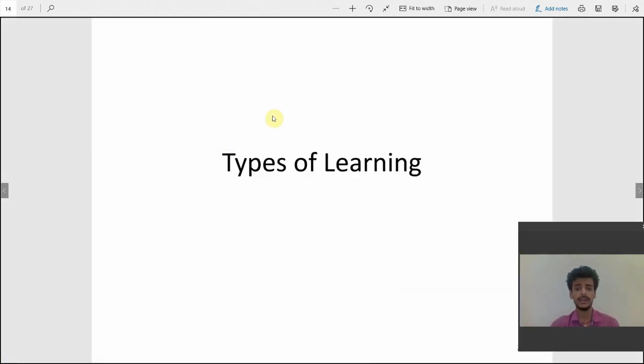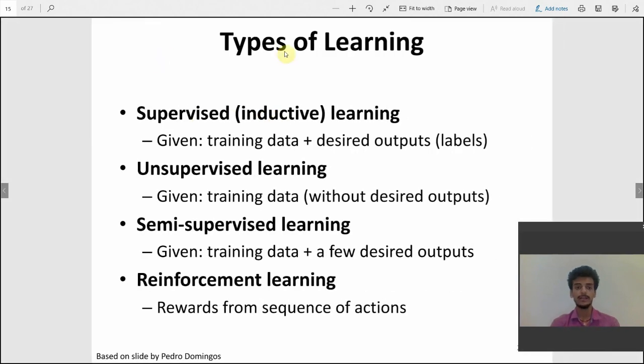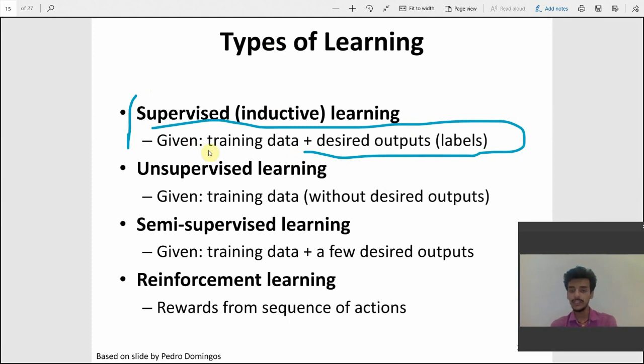So, types of learning. Machine learning itself is a very big technology, and there are particular parts of it. So there are certain concepts about machine learning. There is supervised learning. Supervised learning is somewhat different from other learning. In supervised learning, we give training data as well as the desired output, and these are used to train the models. The data which we give is known as training data, and after that the model is tested on test data, by which it gives its accuracy.